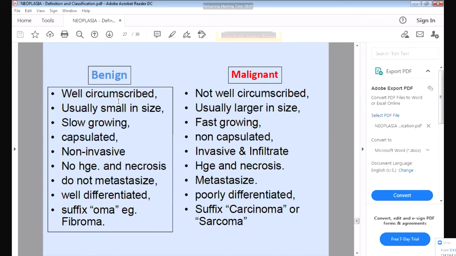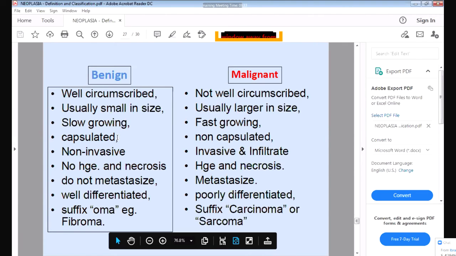Then benign tumors are usually small in size. They are very small in size, and malignant tumors are larger in size. Then benign tumors are slow growing. They grow very slowly. Whereas malignant tumors grow very fast.